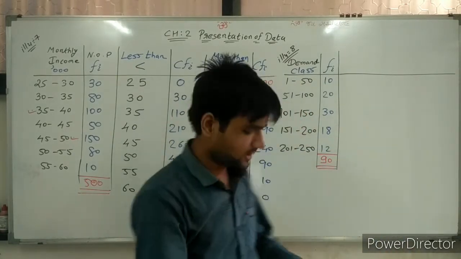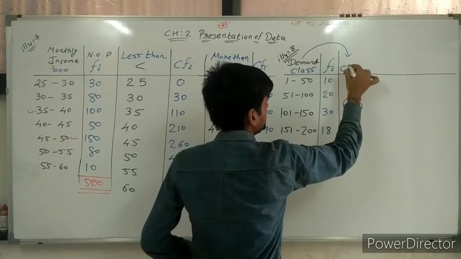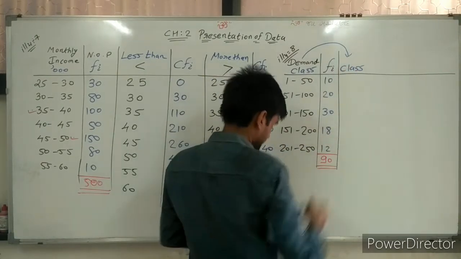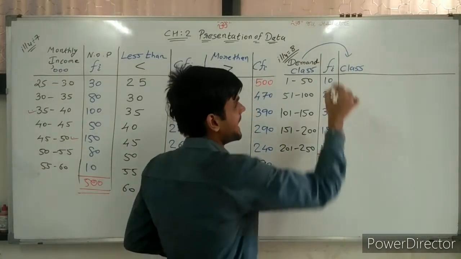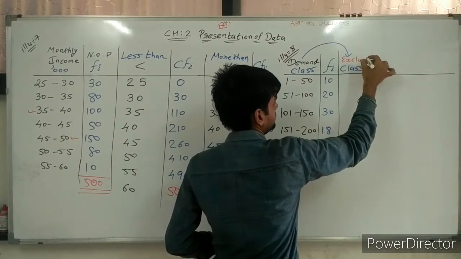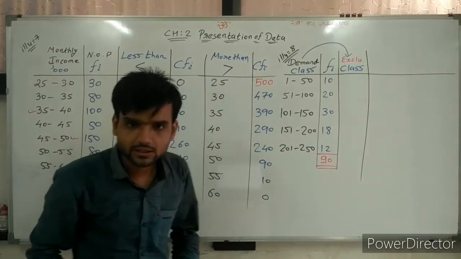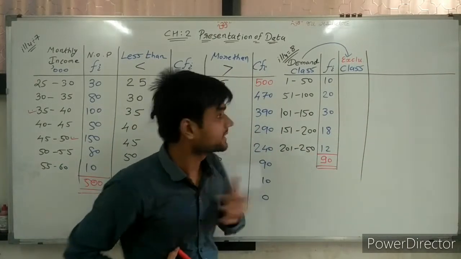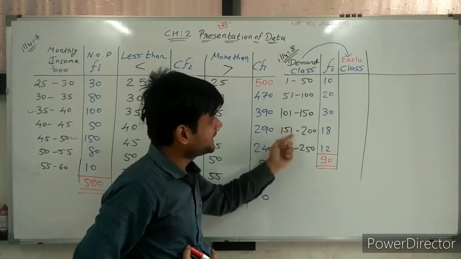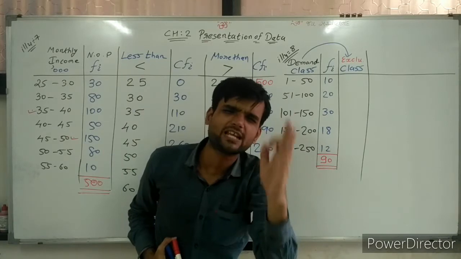So first of all, I am converting this class into another class which is exclusive, and that is very important.